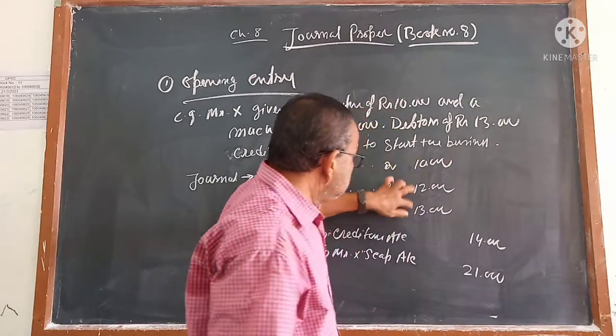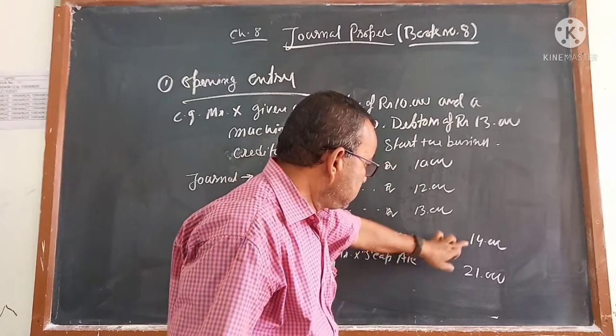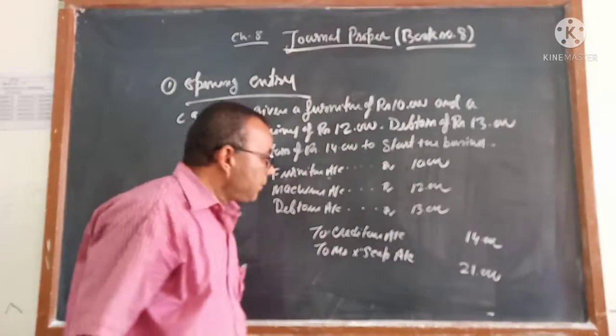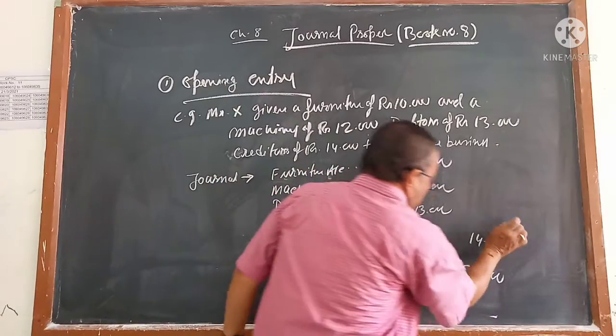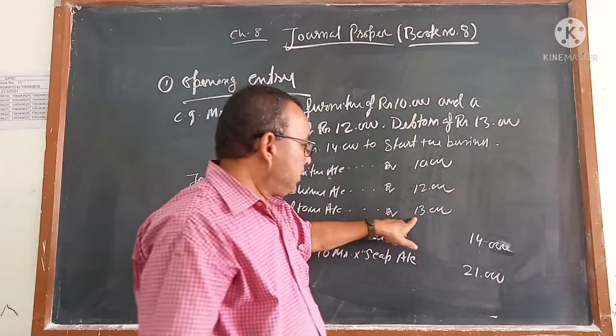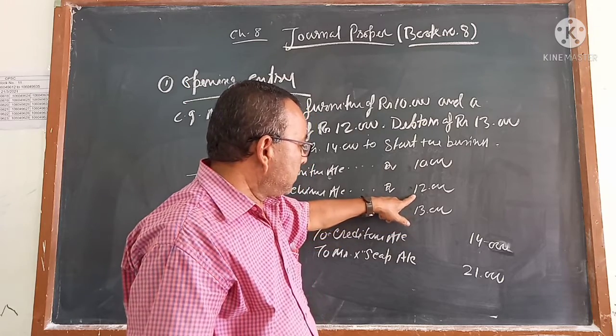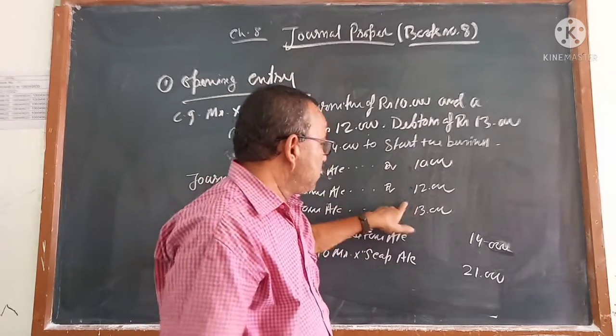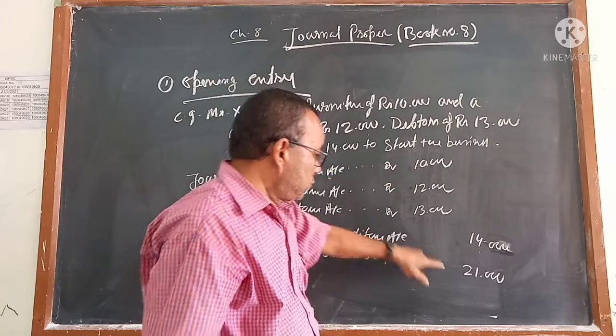How I have calculated, you know? This is 14,000, here 13,000. One more 1,000 I deducted from here. So the 14 and 13 cancel, that means 11 plus 10 is equal to 21.